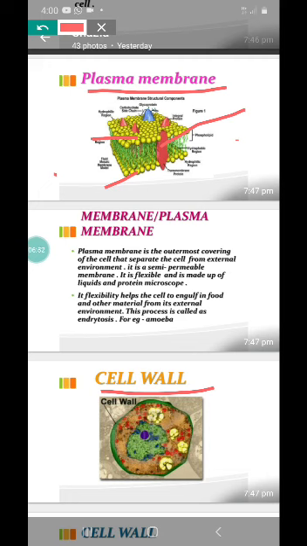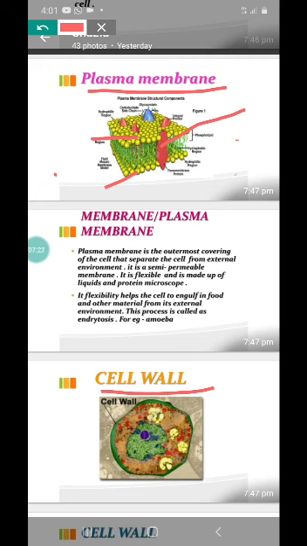Clear? And what is the function of this plasma membrane? Because it forms the outer covering, it helps in protection. Also, cells are joined to each other, and substances should move from one cell to another, or from the cell to the outside environment, or from the environment into the cells.